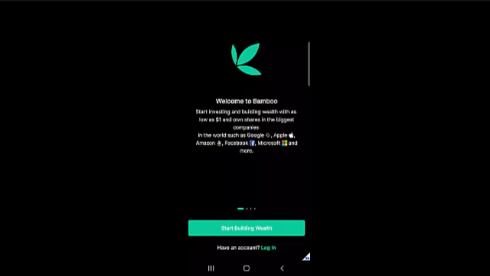So the first thing you want to do is to head over to your Play Store if you are an Android user, or your App Store if you are an iPhone user, and simply search for the app called Bamboo. All right, Bamboo is spelled B-A-M-B-O-O.